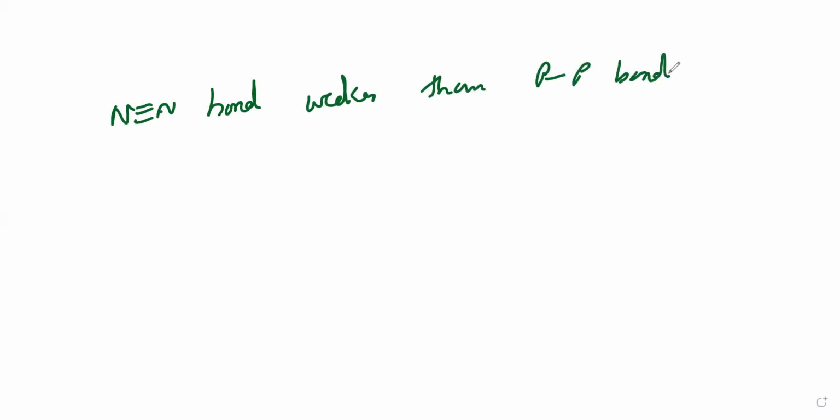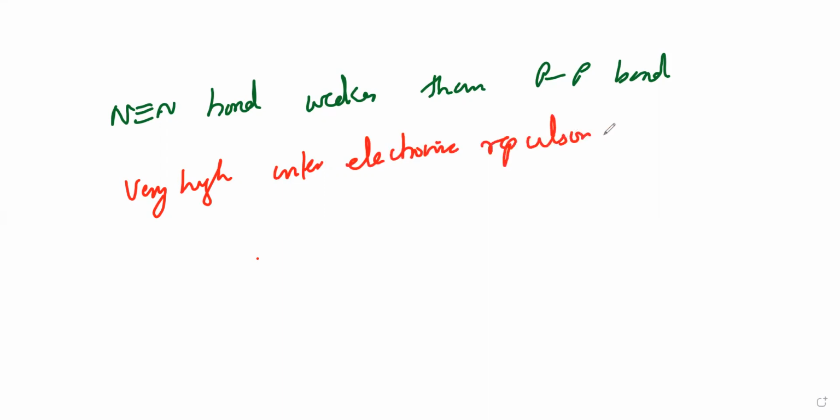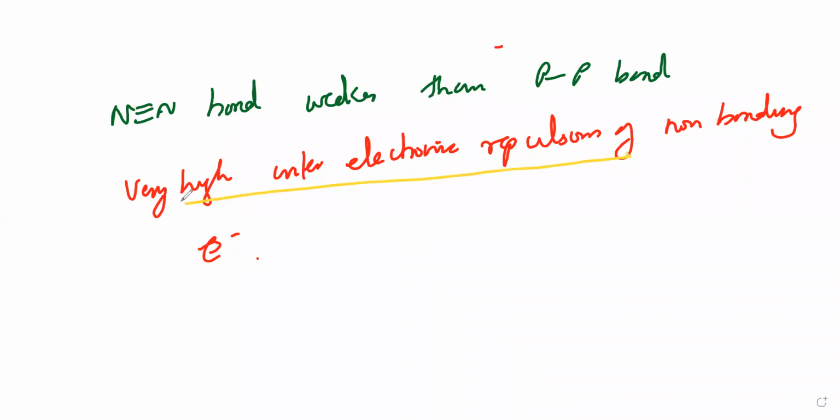Fine. So what I was telling is why the nitrogen bond, N triple bond, is weaker than the PP bond. So the answer is very simple, because of what? Very high interelectronic repulsion of non-bonding electrons. Non-bonding electrons. So the key word here is this one: high interelectronic repulsion.